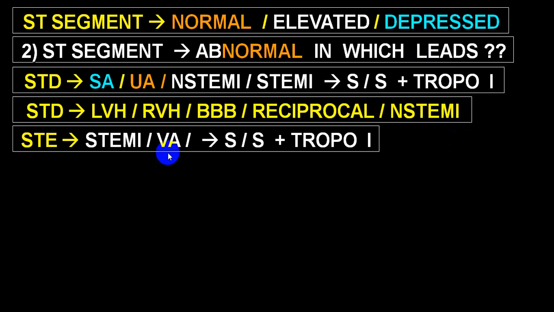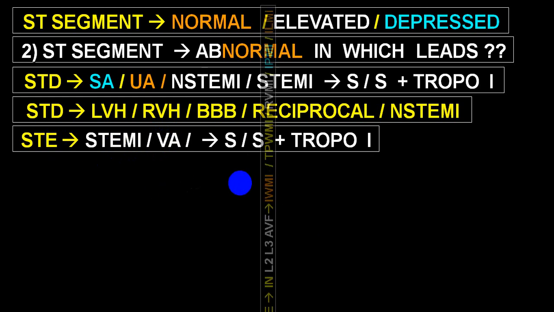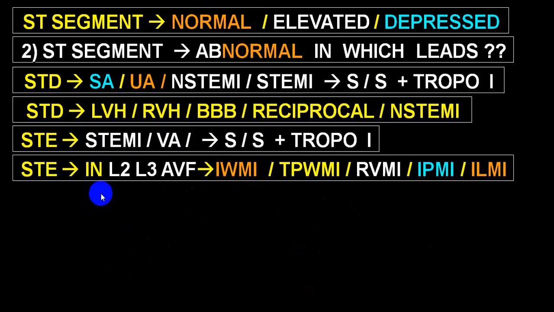In a STEMI and variant angina, you will have a ST elevation. In variant angina, troponin will be negative, while in a STEMI, troponin will be positive. And in variant angina, ST elevation will disappear as soon as the vasospasm is relieved, spontaneously or with treatment. If you come across ST elevation in lead 2, lead 3, AVF, it is always in favor of inferior wall MI. But simultaneously, if you get lead 3 ST segment more than lead 2, always look for RVMI